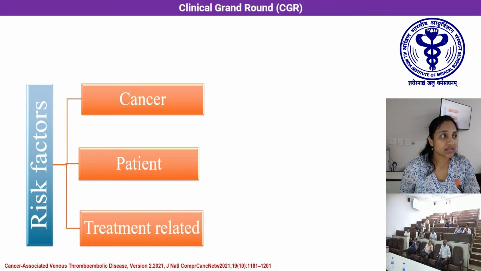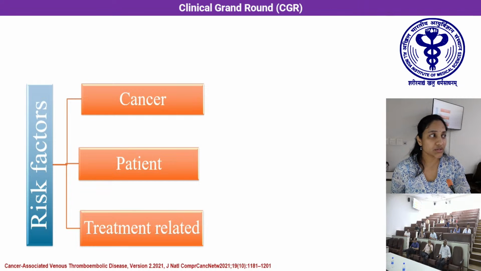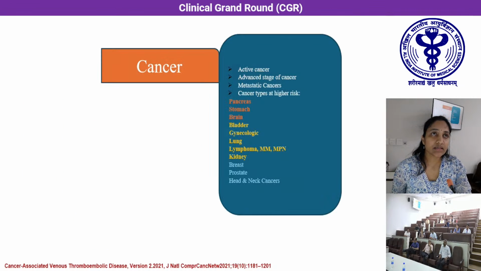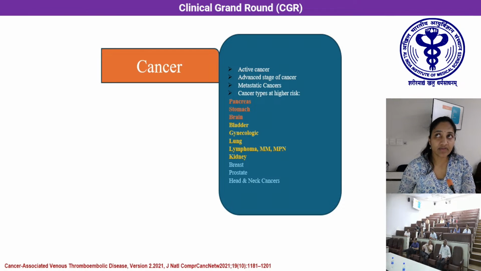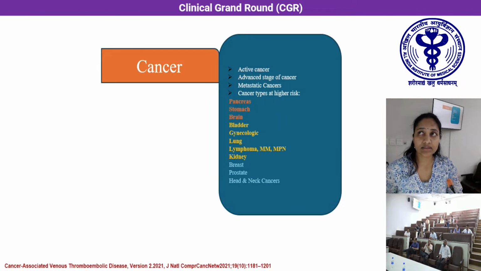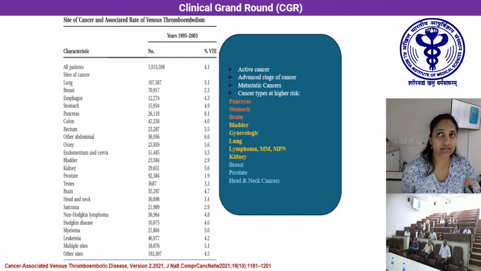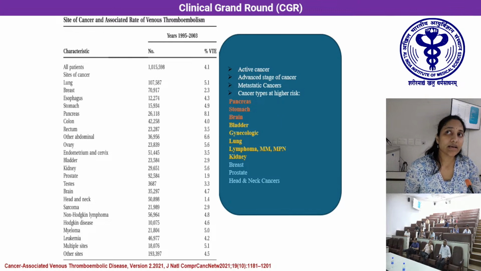To start with the risk factors associated with thromboembolism in cancer patients, they are cancer-related, patient-related, or treatment-related. Cancer-related risk factors include active cancer itself, advanced stages of cancer, and metastatic cancers. Certain types of cancer are at higher risk of thrombus formation, like pancreatic cancer, gastric cancers and brain tumors, whereas the incidence is least reported in breast, prostate, and head and neck cancers. Though different studies showed different incidence of VTE in different types of cancer, pancreatic cancer has been associated with thrombosis and reported consistently in all the studies.